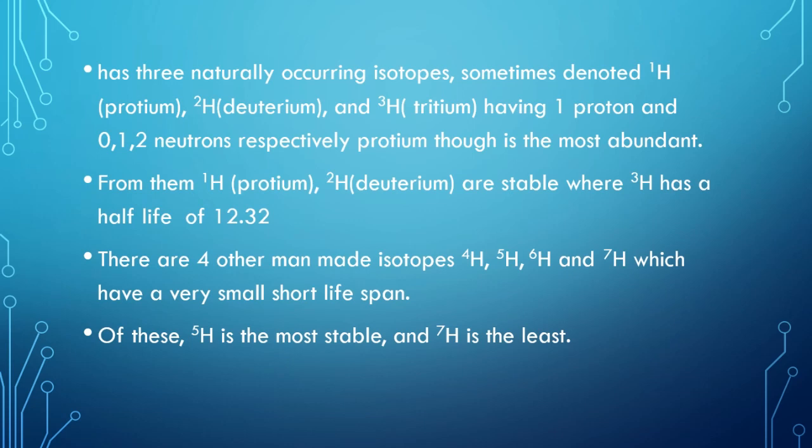There are also 4 man-made isotopes, which are H4, H5, H6, and H7, which have a really small lifetime or half-life. For example, some of them have 10 to the power minus 21, or minus 22, or minus 23 seconds. So it's quite small. And from the man-made ones, H5 is the most stable and H7 is the least. This doesn't mean that H5 is stable. Comparatively, it is more stable than the others, but it's not completely stable. It also has its lifespan in very small units, like 10 to the power minus 21.